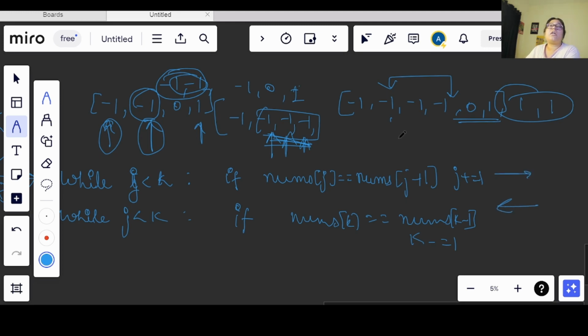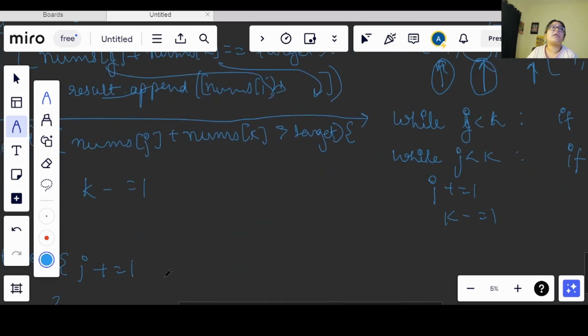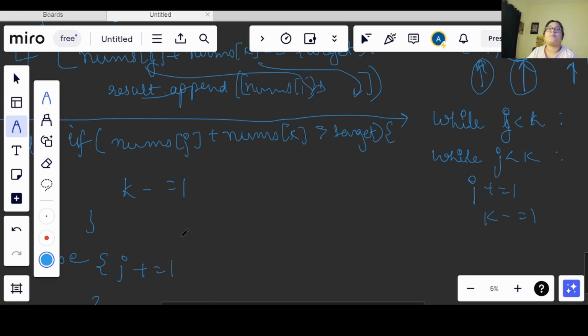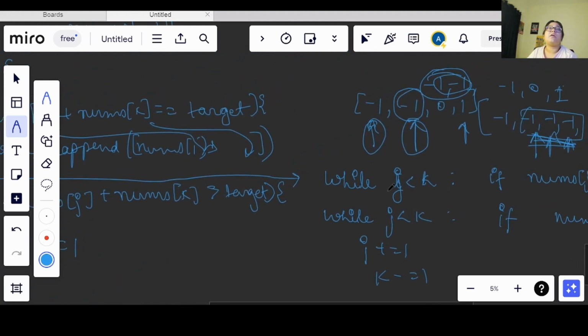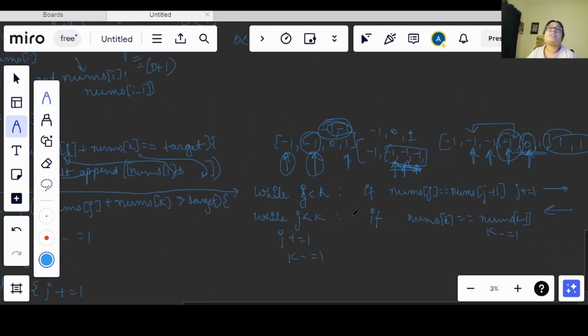Now the other thing that we need to notice: I started the iteration from here, then I moved here, I came here, and I need to start the other j from here, right? Means this j will only check till here, right? So after that what I will do, I will increment my j once outside, and decrement k once, and then we will check for these conditions. Okay, so you need to keep this in mind, right? Why am I saying this? Why do we need this part of the code?